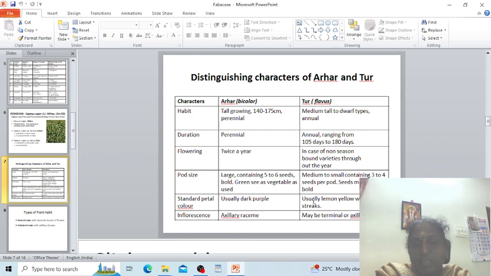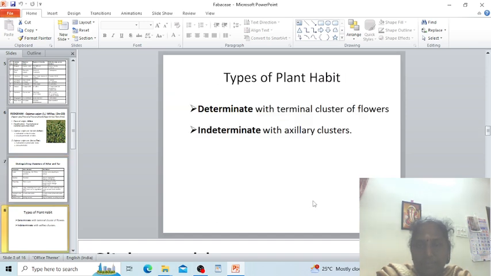Pod size in arhar is large, containing 5 to 6 seeds, bold, and the green pods are used as a vegetable, and the tur dal pod is medium to small, containing 3 to 5 seeds per pod. Seeds are medium bold. The standard petal color is usually dark purple in arhar, and in tur dal usually lemon yellow with purple streaks. Here the inflorescence is axillary raceme, and in tur dal it may be terminal or axillary raceme.